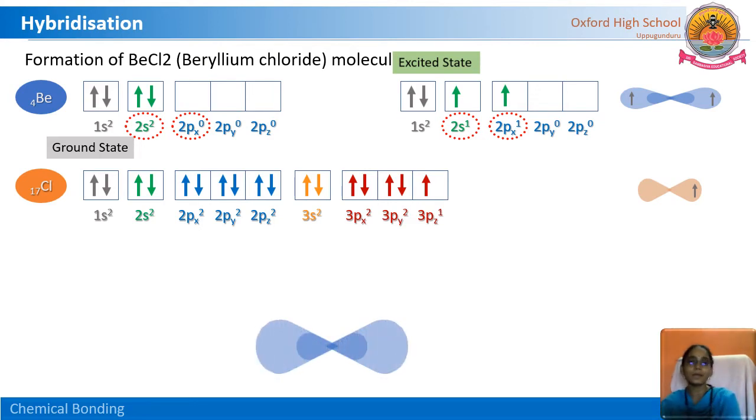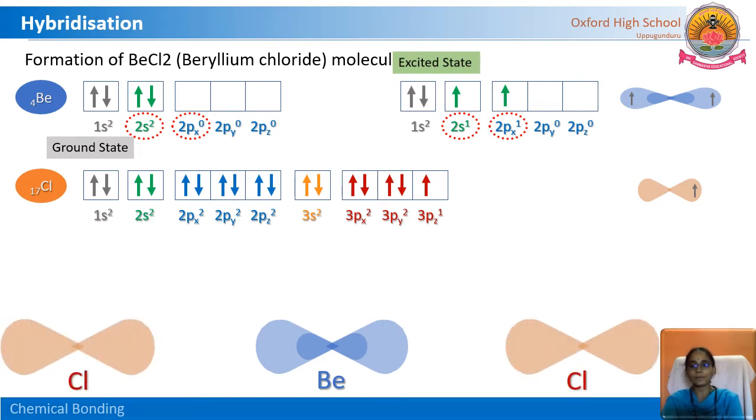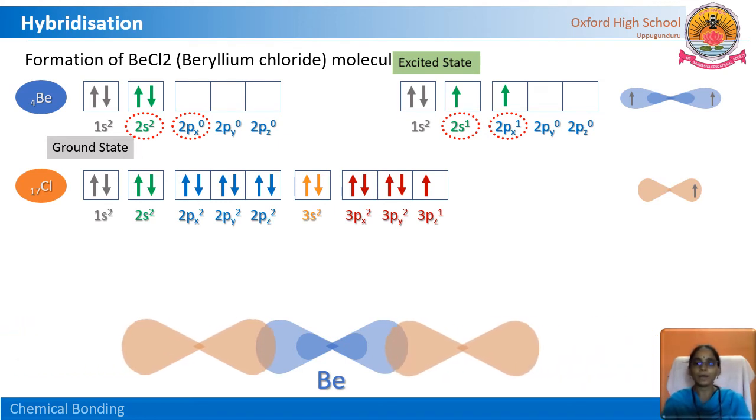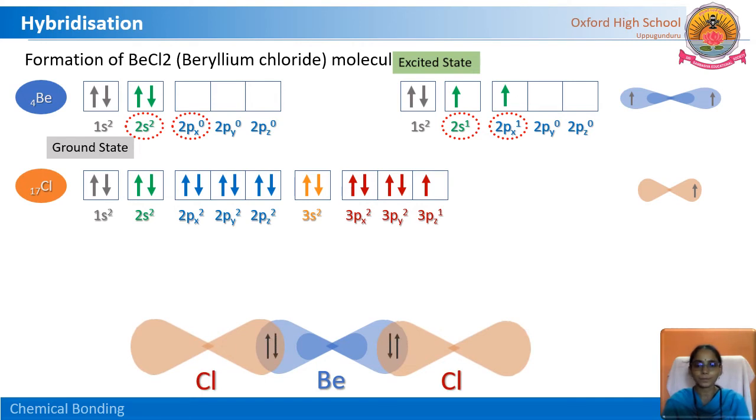This is the beryllium with 2 unpaired electrons, and now 2 chlorine atoms will come, on one side of beryllium one chlorine atom and on another side of beryllium one more chlorine atom. Now the overlapping, observe here how the overlapping is happening. Here the bond it is